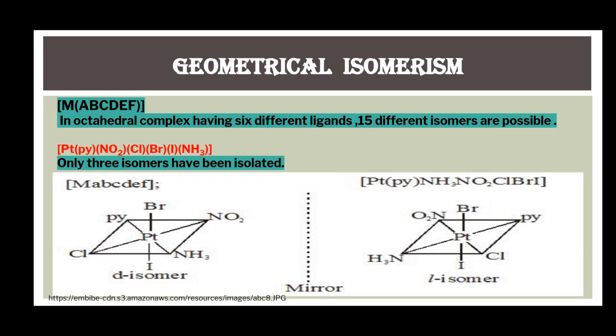By doing so, 15 different isomers are possible theoretically, and the example of such a type of complex is amino, bromo, chloro, iodo, nitro, pyridine, platinum. And for this complex, only 3 isomers have been isolated.